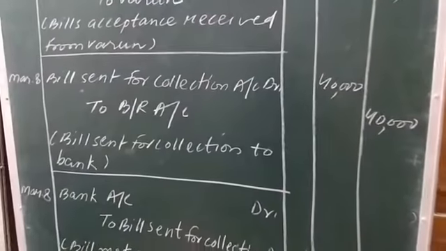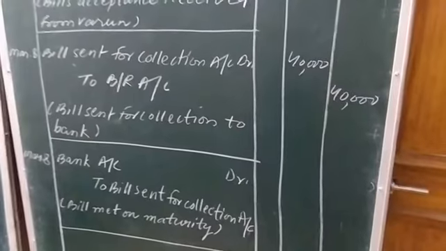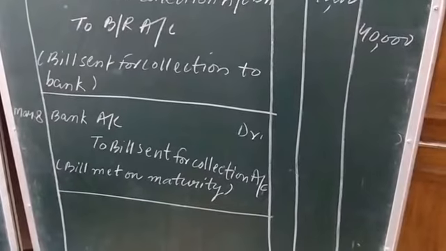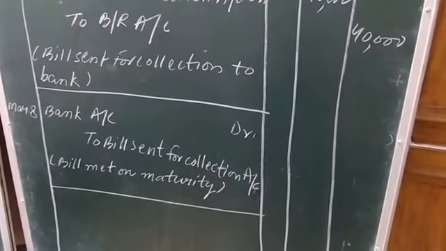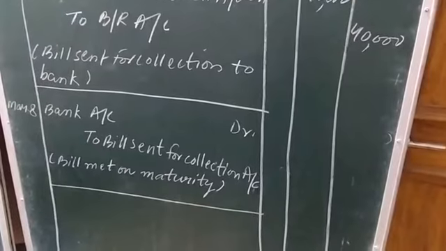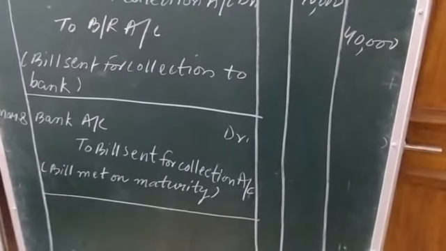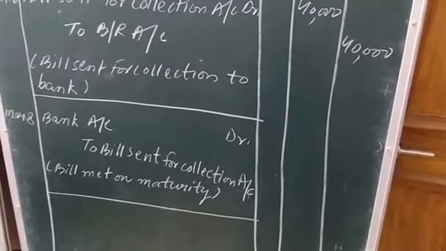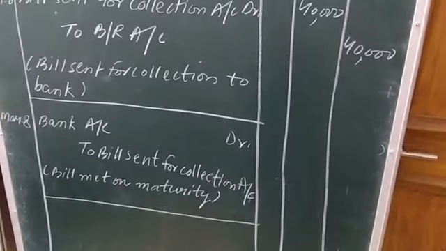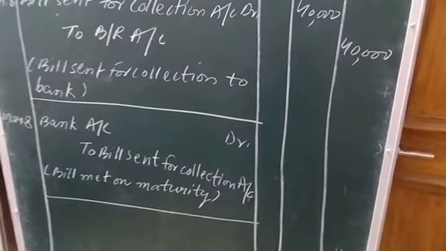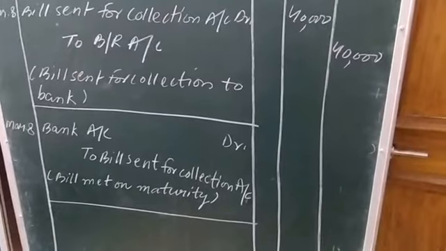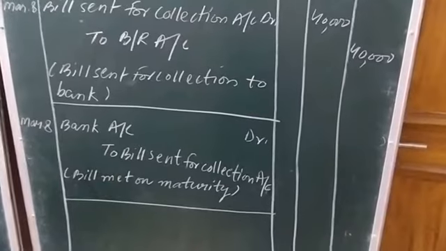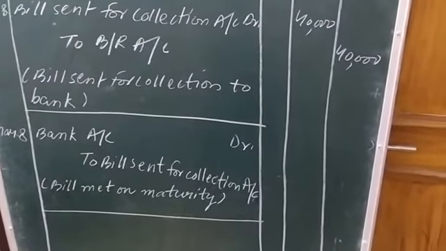Now on March 8, that is 3 days before the date of maturity, the bill's payment will be collected by the bank and will be handed over to Darshan. Means Darshan will be receiving the payment through cheque. Okay, right? And this receipt of payment by Darshan through cheque will be shown on the debit side as an increase in asset by the name of bank. Okay, bank account debit to bill sent for collection.